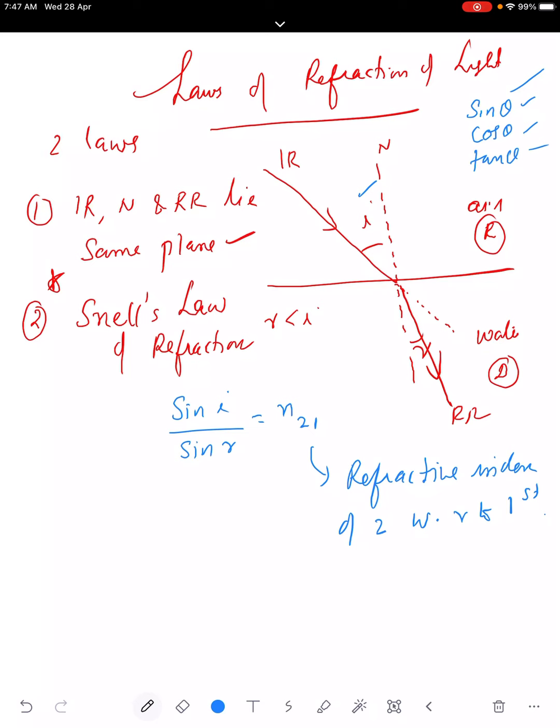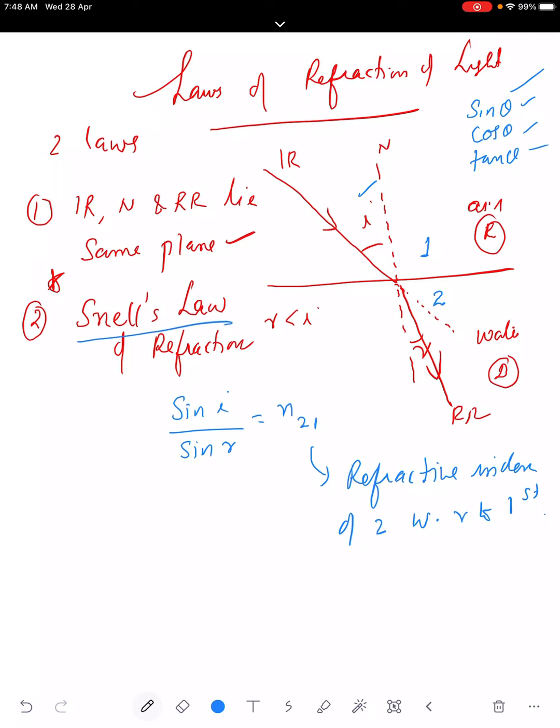So what is Snell's law of refraction? It's defined as sine of angle of incidence upon sine of angle of refraction is a constant for a given pair of media, and that constant is represented by n21. This is medium number 1 and this is medium number 2, and it is known as the refractive index of the second medium with respect to the first. It's a constant for a given pair of media, and this is known as Snell's law of refraction.